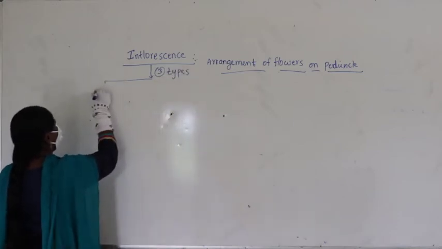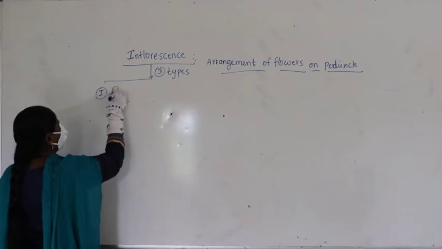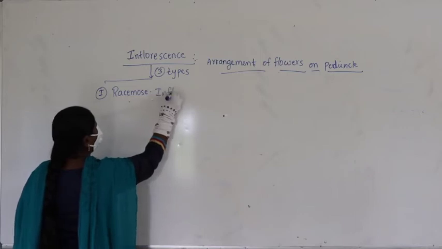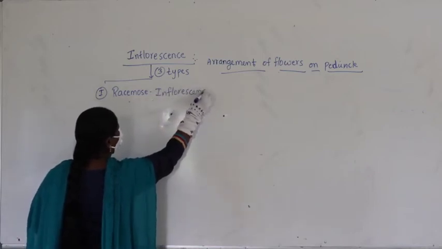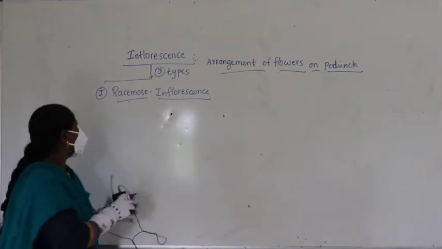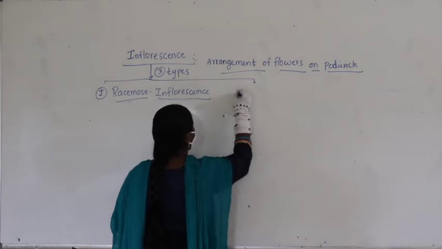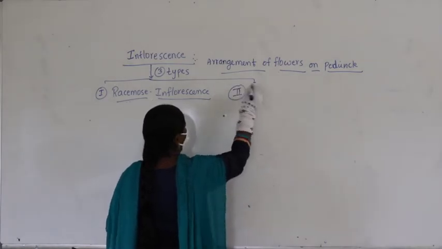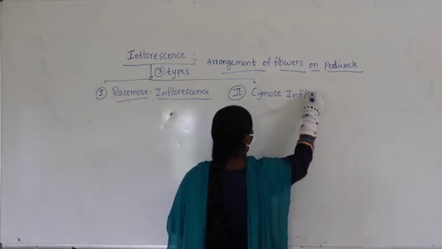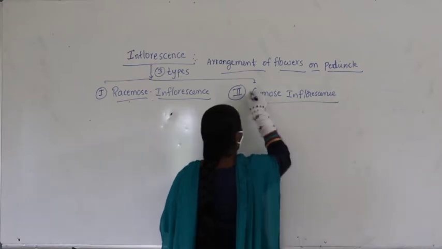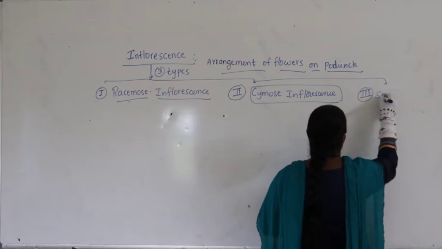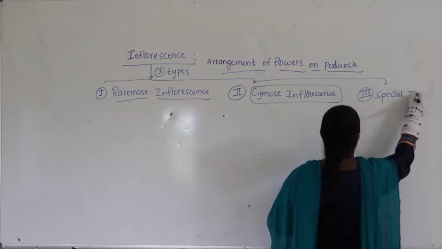Now if you look at inflorescence, we have three types. The first one is called racemose inflorescence, the second one is referred to as cymose inflorescence, and the third category is referred to as special inflorescence.